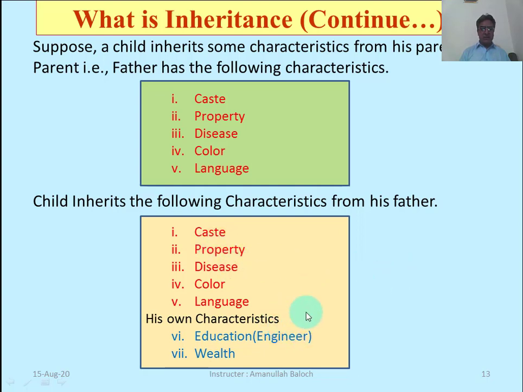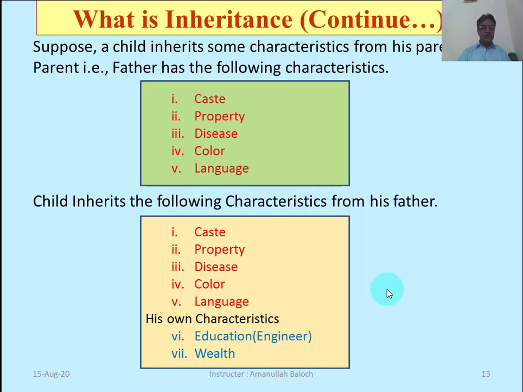That is, the new class is much better than the old class because it has more characteristics than the base class. This was an example of inheritance. That is, what is inheritance?